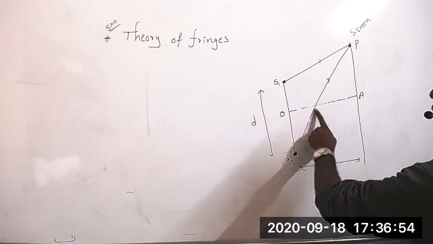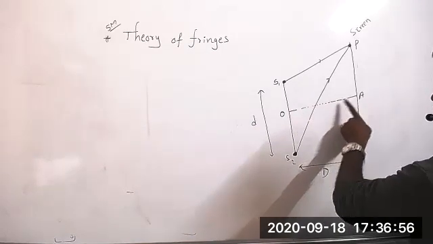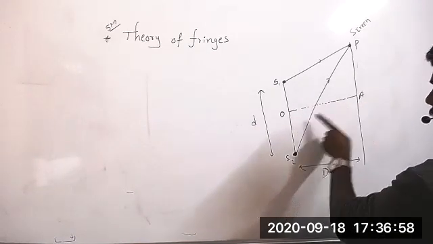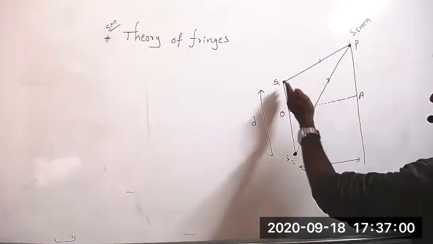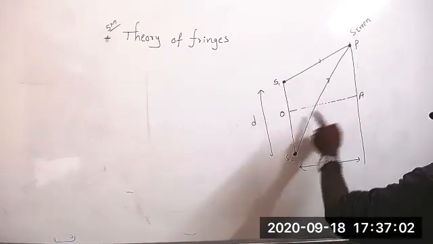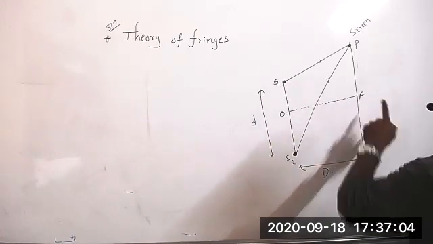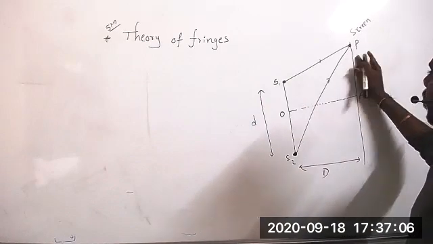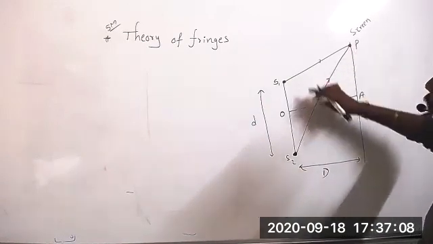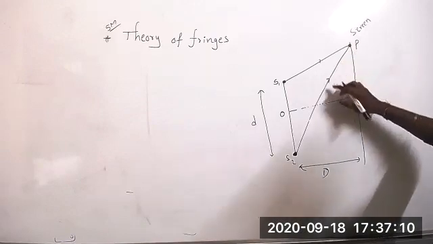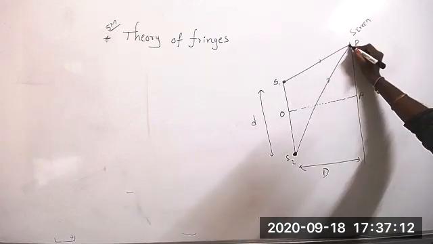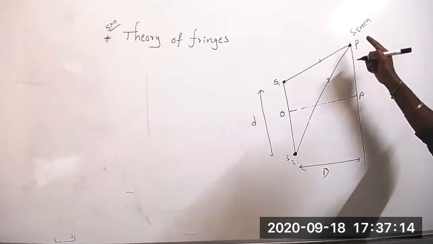One perpendicular line I have drawn to the screen, that is OA. Now, one of the points, that point is P. Here the two rays will meet. When the two rays meet at this point, we have considered it as P.